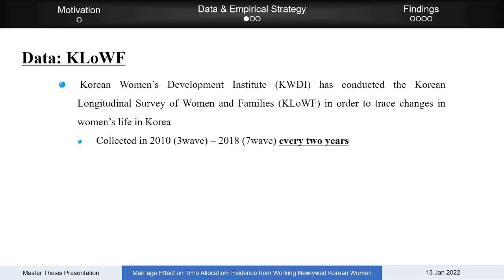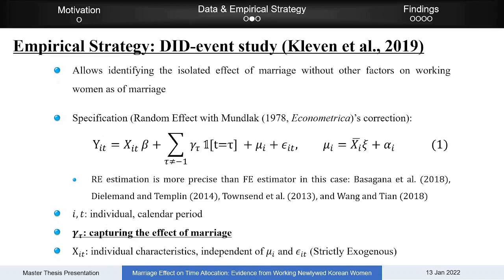I'm going to use the 5 waves in the KLOWF data in order to dynamically trace the changes in women's time allocation. To investigate this marriage effect, I implement the DID event study method and estimate a regression with a random effect model, equation 1, where I isolated the time and other factors, including the childbirth effect.